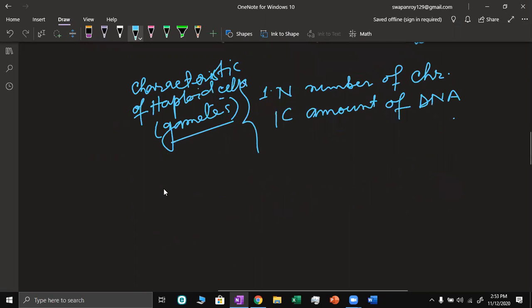One another important thing: when and where does meiosis occur? This is slightly different in plant and animal cells. What is the difference?